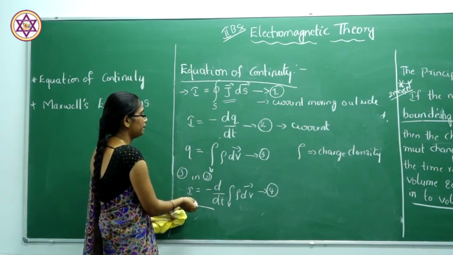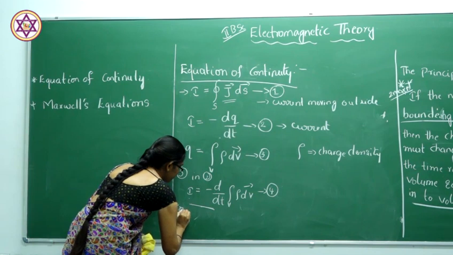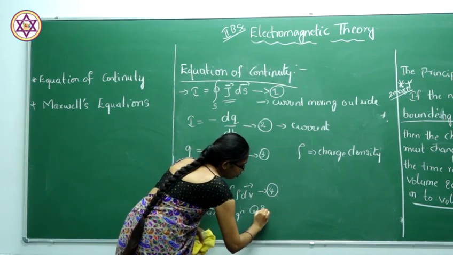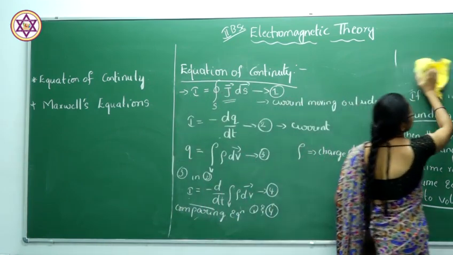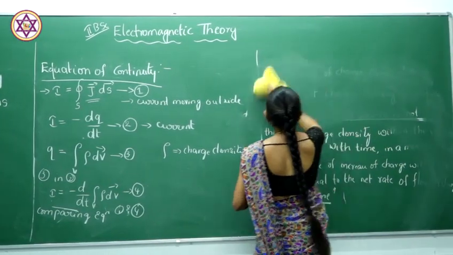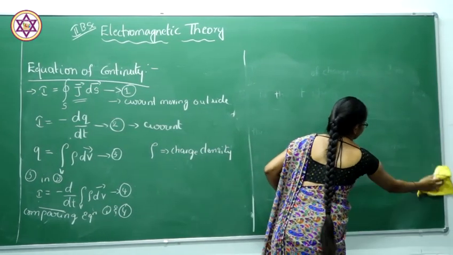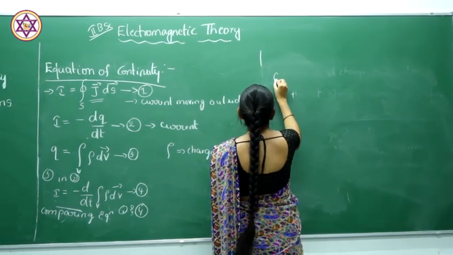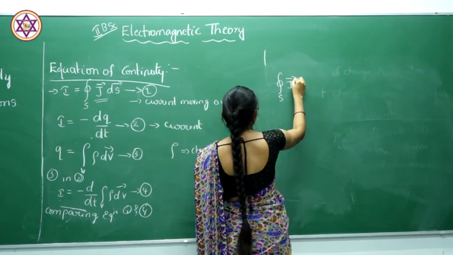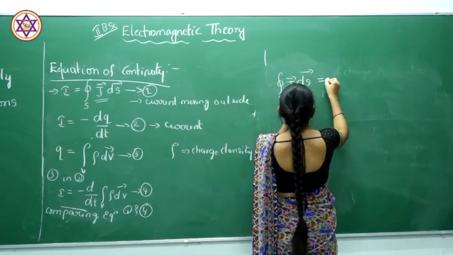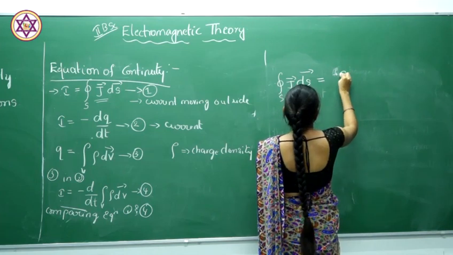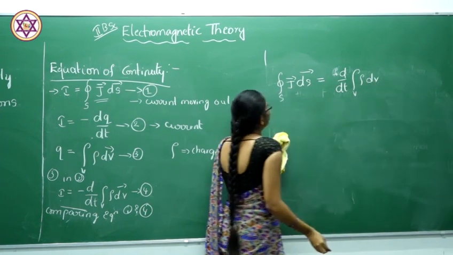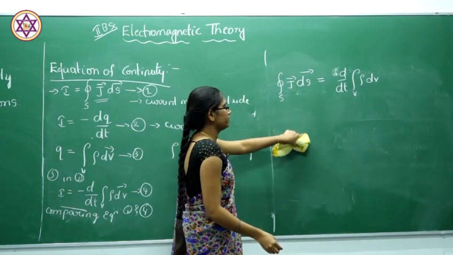By comparing equation 1 and 4, we get the surface integral of J dS equal to minus d by dt of the volume integral of rho dV. So, this is the comparison between equation 1 and 4.